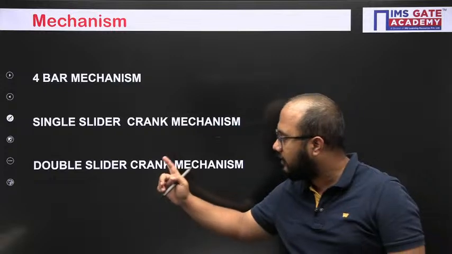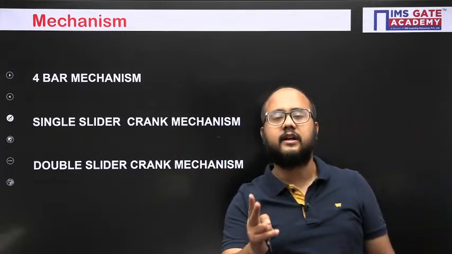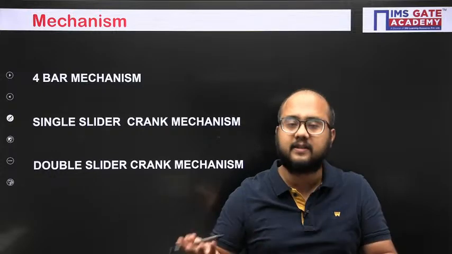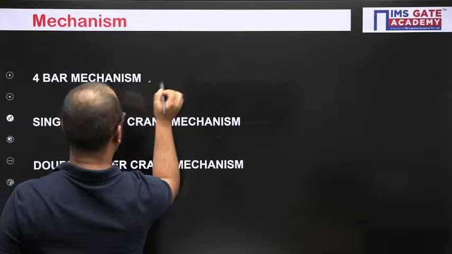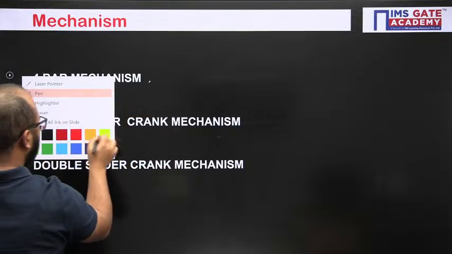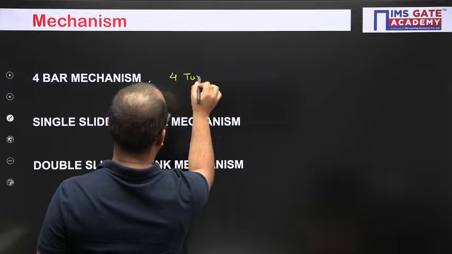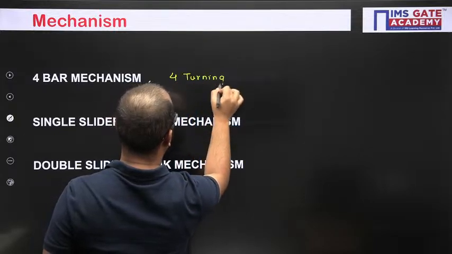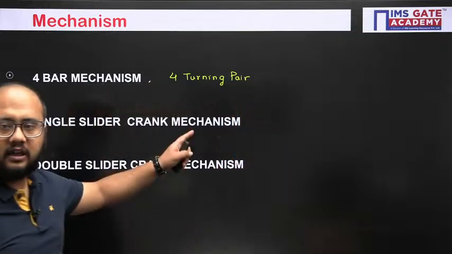In a double slider crank mechanism, 2 turning joints and 2 sliding joints, or we can say pairs also. So let us mention the detail here. In a 4-bar mechanism, 4 turning pairs will be there.